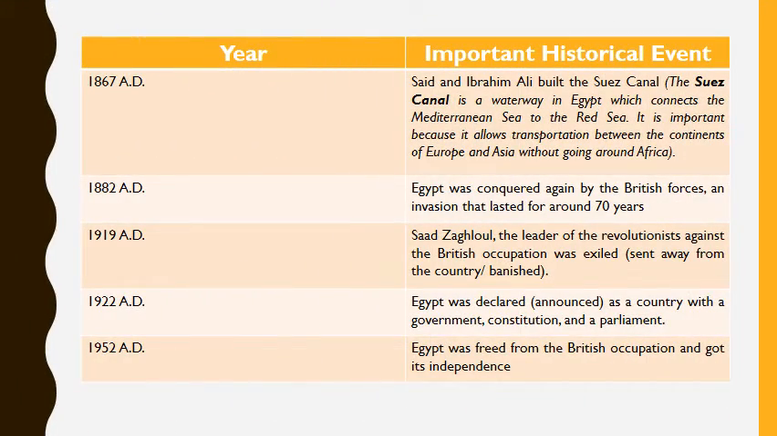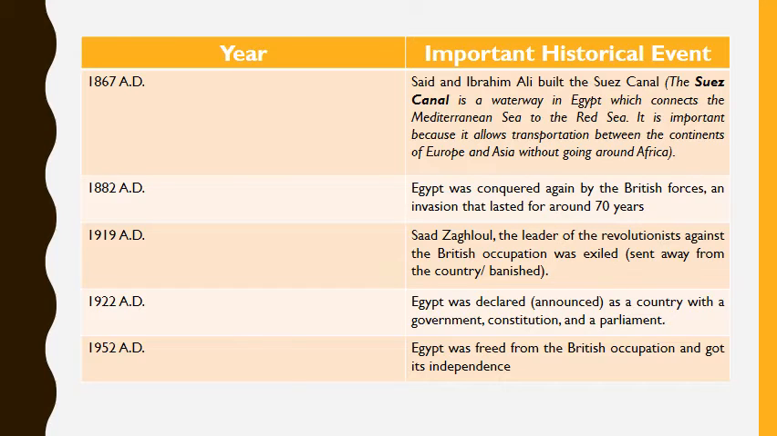1867 AD, Said and Ibrahim Ali built the Suez Canal. The Suez Canal is a waterway in Egypt which connects the Mediterranean Sea to the Red Sea. It is important because it allows transportation between the continents of Europe and Asia without moving around Africa.